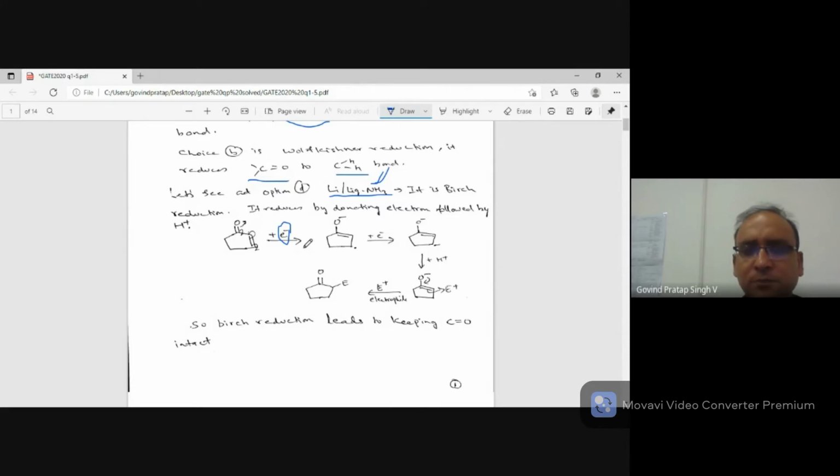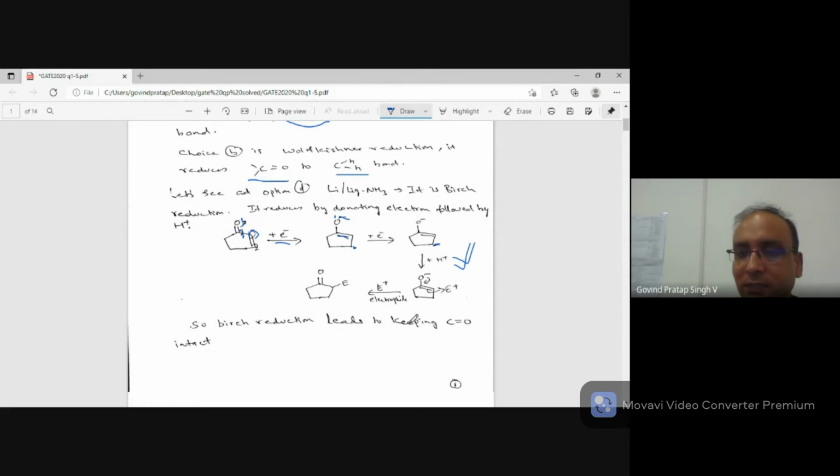Let's see what happens when you have an alpha beta unsaturated ketone. First it goes by a radical mechanism. Oxygen stabilizes the electron, so you get 1 electron here, and this double bond is breaking. When you add the first electron, oxygen takes another electron and becomes negatively charged, and then you add another electron, you get a negative charge here, and then a proton is taken from the solvent.